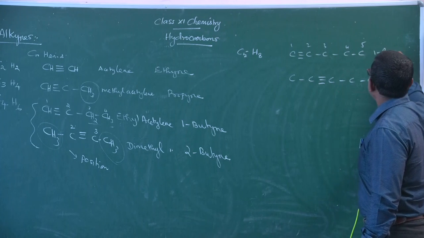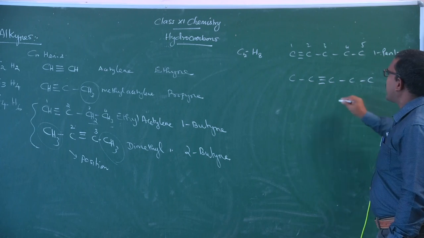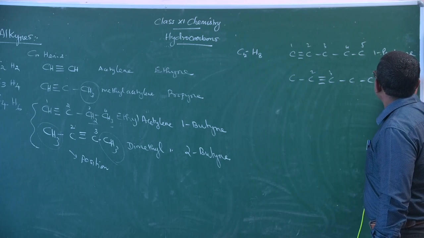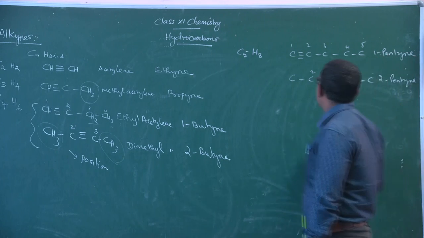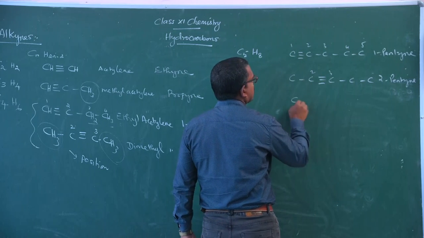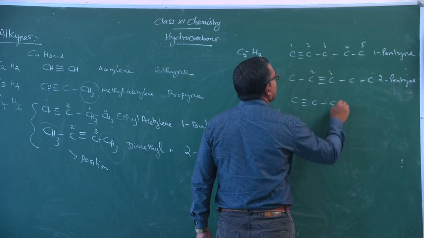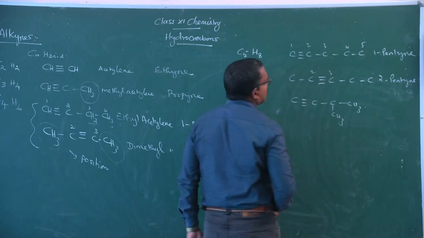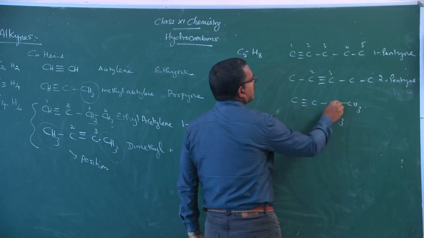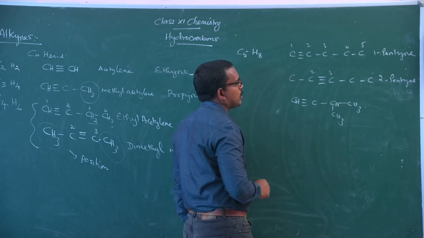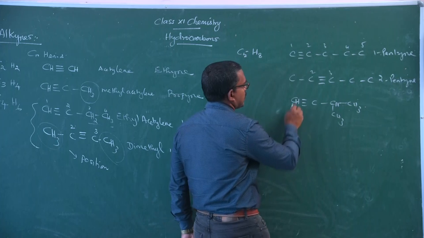This is 1-pentyne. Where the triple bond is between 2 and 3, it is 2-pentyne. Then another isomeric form: C triple bond C, CH3, CH3, CH, CH3, CH. So what is the name for this compound?